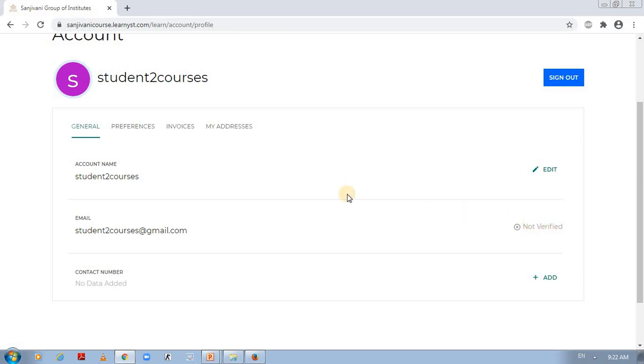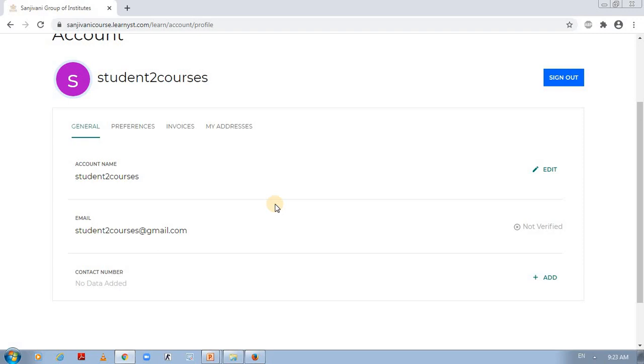So it's a request: once you sign in, go back to your email box and find an email from Sanjani Group of Institutes. It may be either in your inbox, in your updates, or in your spam folder. Just check which folder it is in, go there and click on the confirm mail link.